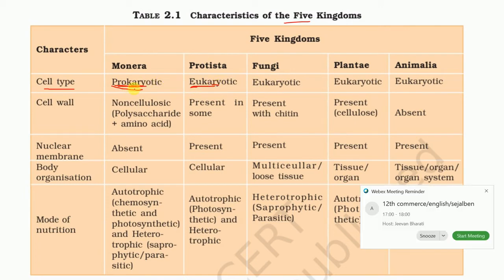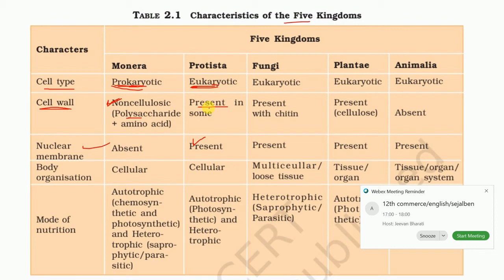So prokaryotes don't have a nuclear membrane, while eukaryotes have a nuclear membrane. That's the reason they are eukaryotic. And the rest of the three, from Protista to Animalia, are all eukaryotic. And what do we mean by cellulose? Cellulose, it is in Monera, non-cellulosic means polysaccharide plus amino acid.